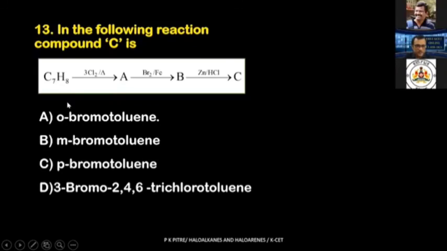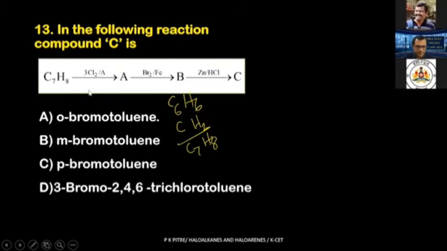If not, just imagine you are having C6H6, add CH2 to that, what are you going to get? C7H8. Getting my point? The higher member of benzene, that is toluene. Fine, toluene. So let's move on to writing this reaction one by one.